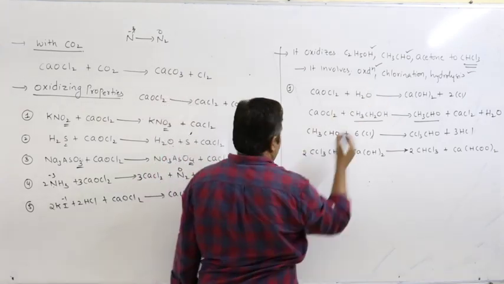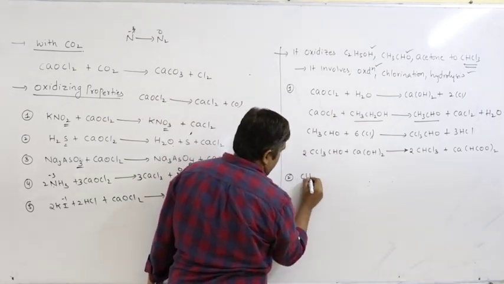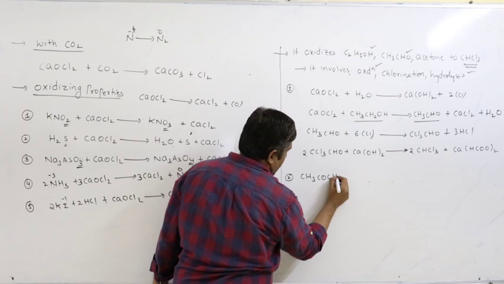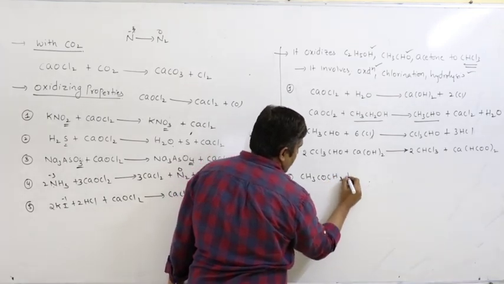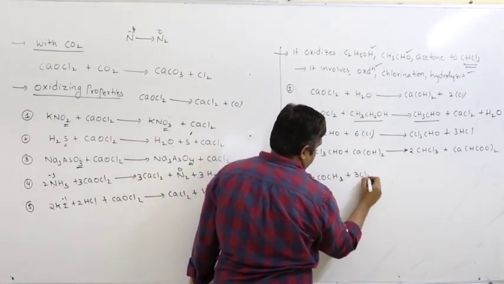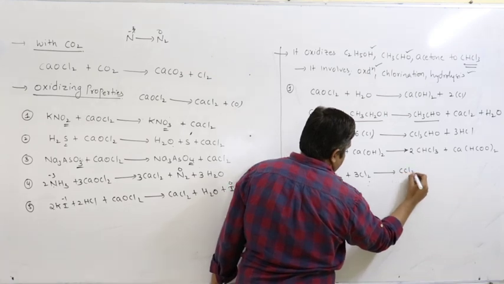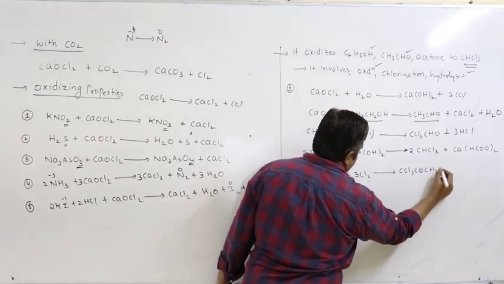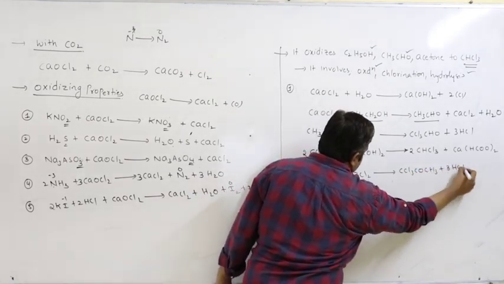So even you can write with acetone. So these alpha hydrogens are chlorinated, forming CCl3COCH3 plus 3HCl.